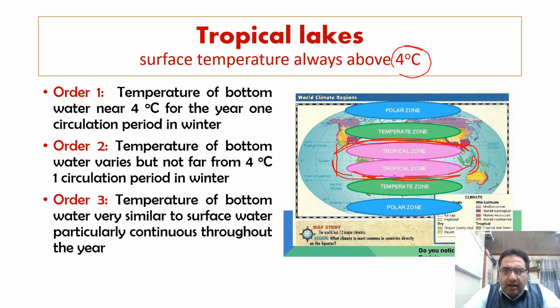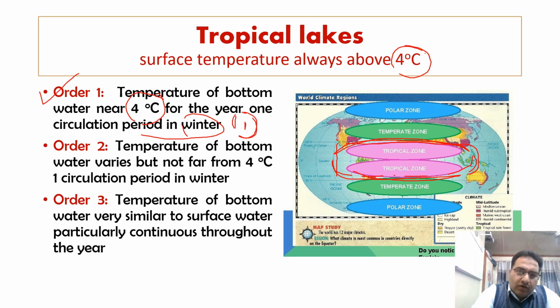Now let us talk a little bit about order 1, order 2 and order 3 of the tropical lakes. Order 1 lakes: the temperature of the bottom water is near 4 degrees centigrade for the year, and one circulation period is possible, that is, in winter. So near 4 degrees centigrade all through the year, with one circulation period in winter, they are order 1 lakes.